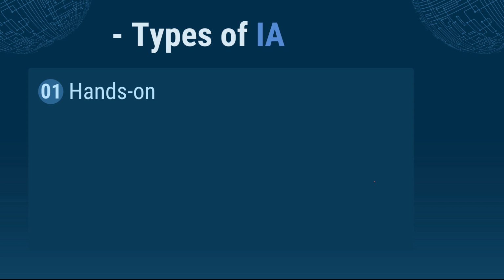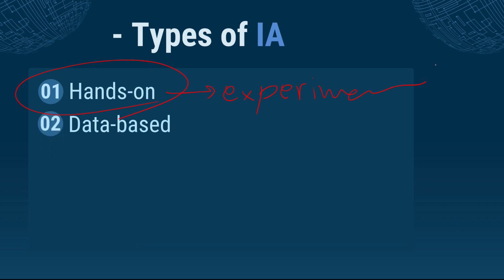First is hands-on, the very usual one. This is experimental. Experimental means empirical. You will do something under controlled conditions in your lab or outside, and then you report it. The other is the database. You may be very interested in database. You may, for example, go to NASA's website and then collect some data and analyze them.